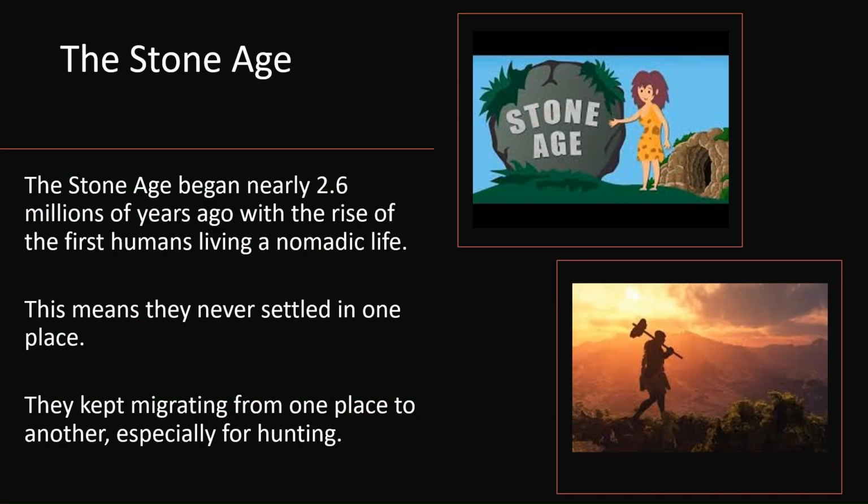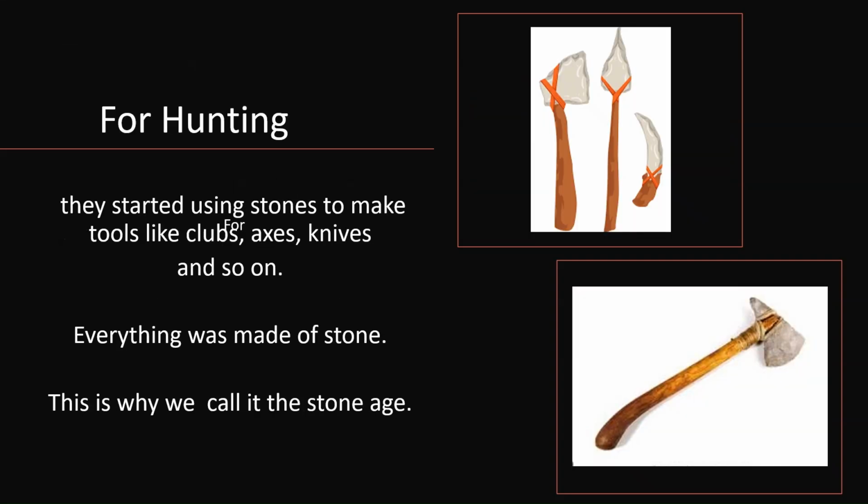The Stone Age began nearly 2.6 million years ago with the rise of the first humans living a nomadic life. This means they never settled in one place. They kept migrating from one place to another, especially for hunting. For hunting, they started using stones to make tools like clubs, axes, knives, and so on. Everything was made of stone. This is why we call it the Stone Age.